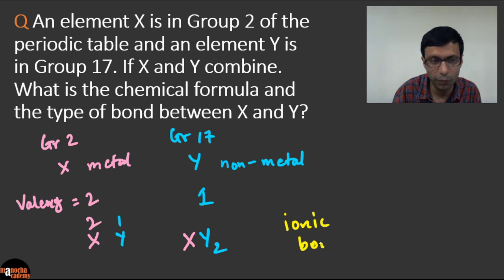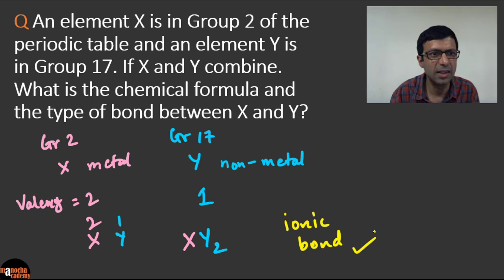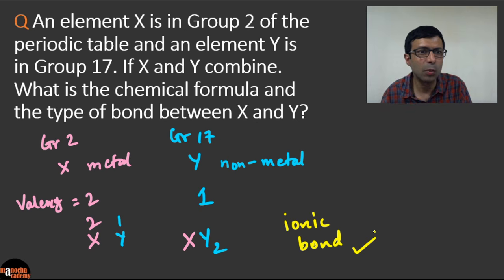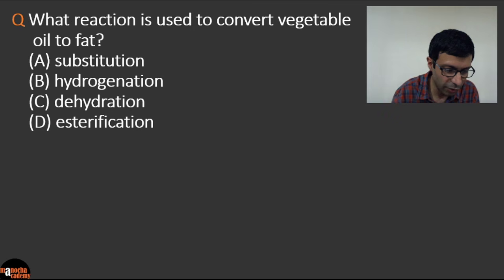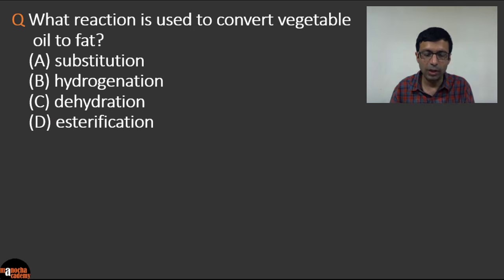Excellent. I see most of you have got the right answer there. So this is an ionic bond. Somebody is asking what's an ionic bond? It is formed due to transfer of electrons, and a covalent bond is formed due to sharing of electrons. Excellent. Let's go to the next question.